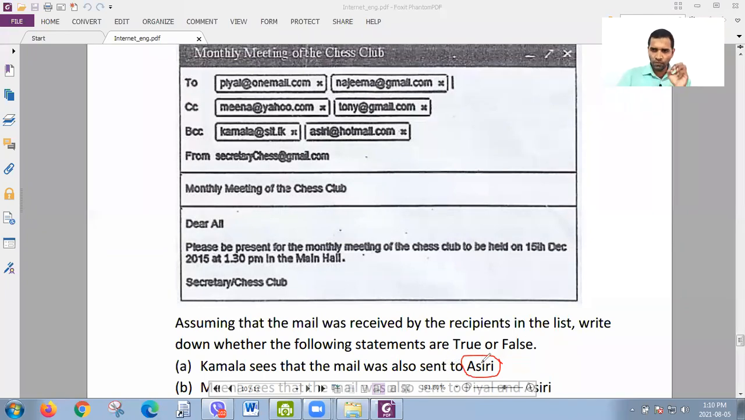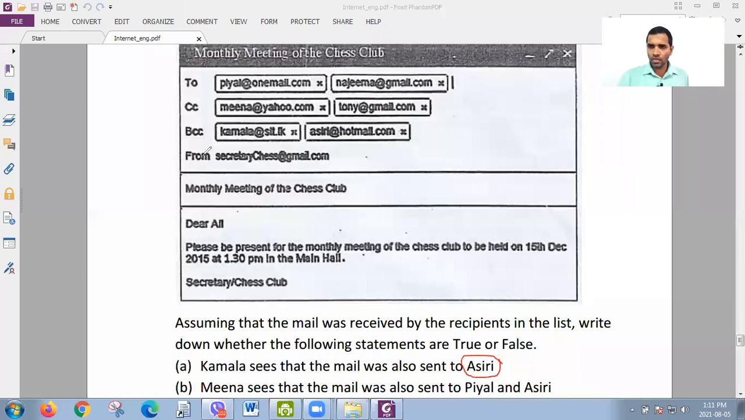It's a very simple fact. If Asri's email address is given in To or CC, definitely everyone can see, including Kamala. Suppose Asri's address is given in BCC, nobody can see that, except Asri and the sender. The sender knows, and also Asri knows that he himself or herself got the mail.